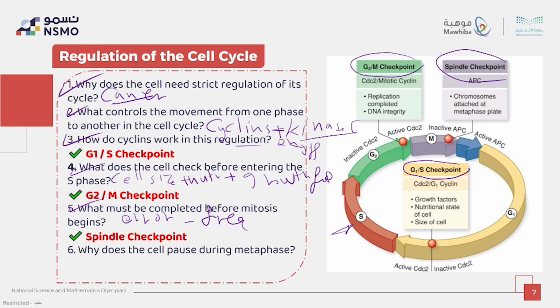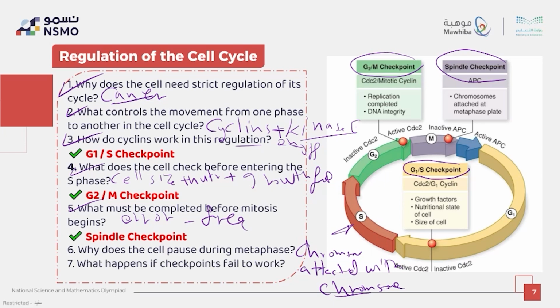So here we want to make sure all chromosomes are attached, all spindle fibers attached to chromosomes.